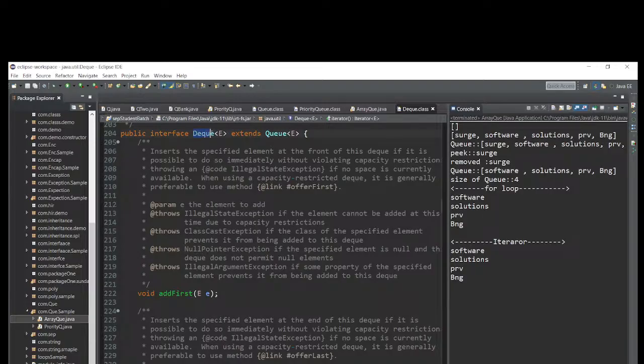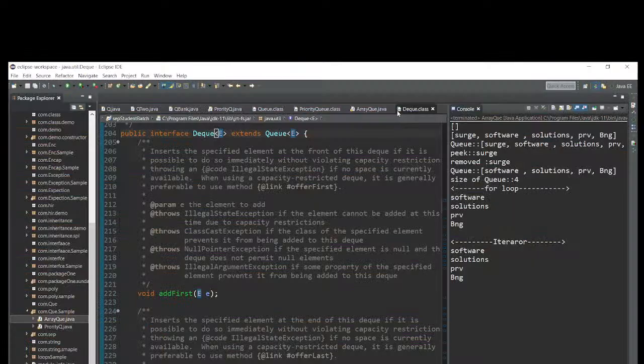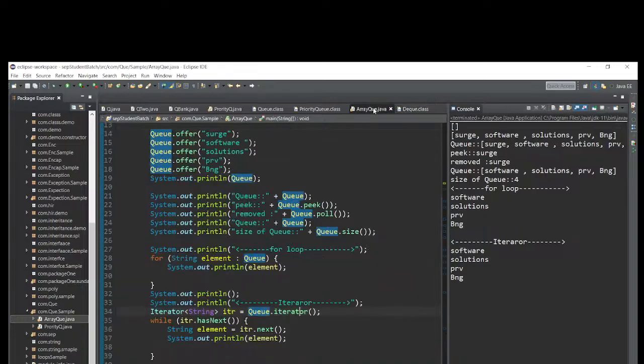In this, see now, Deque is one interface that extends the Queue interface. From that only this iterator method is coming, right? After that, it will take all the elements.